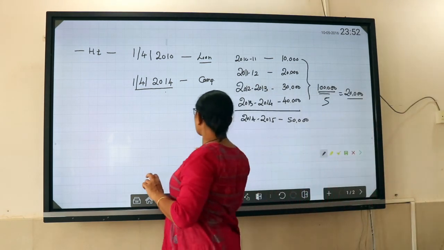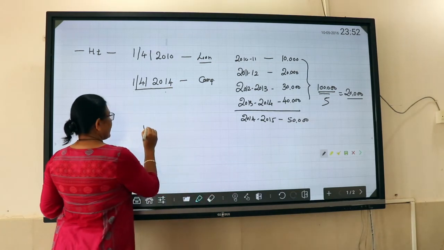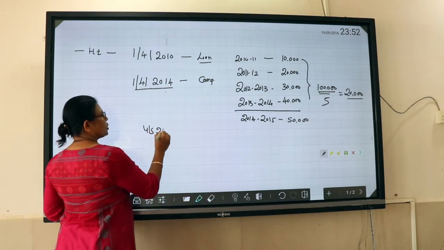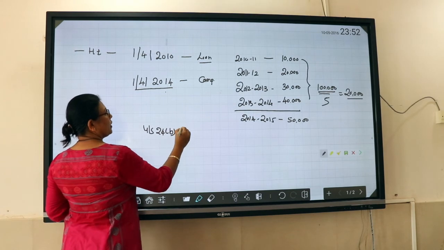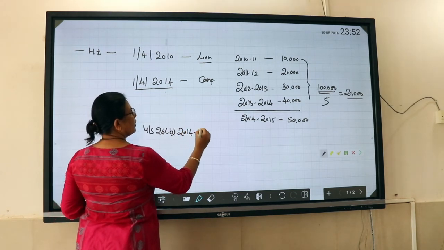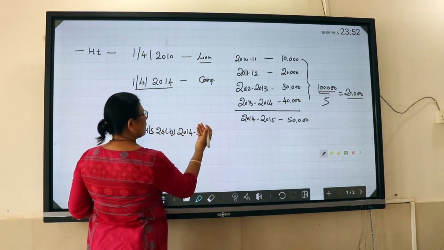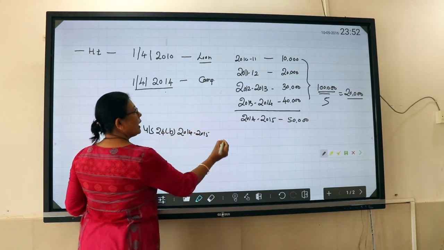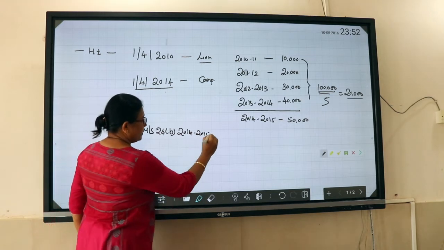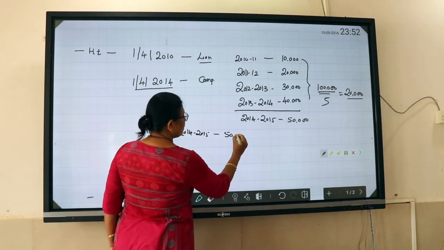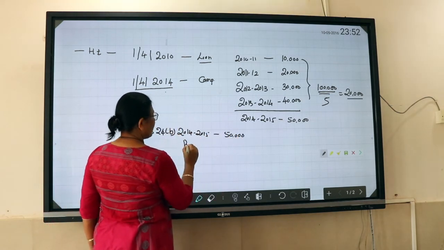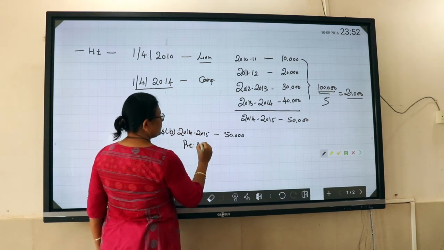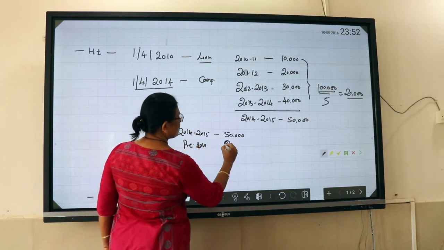So in 2014-15, I can claim deduction under section 24B. The current interest is 50,000 plus the pre-construction installment, which is 20,000.